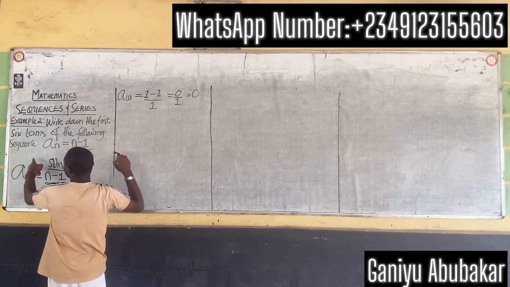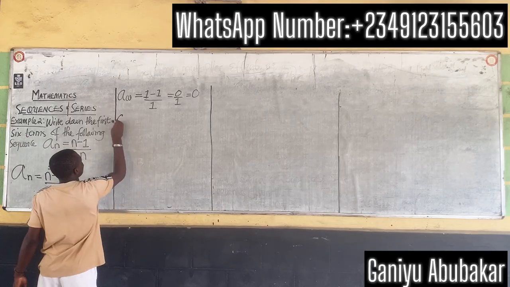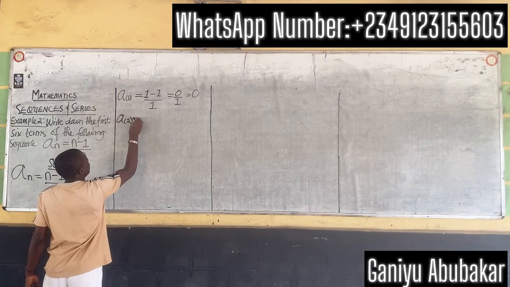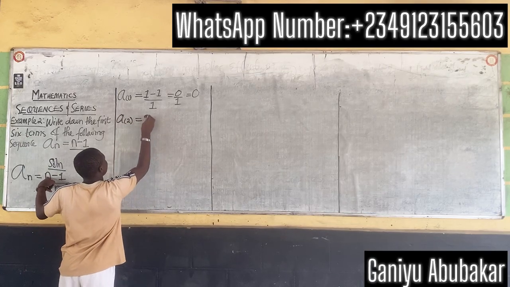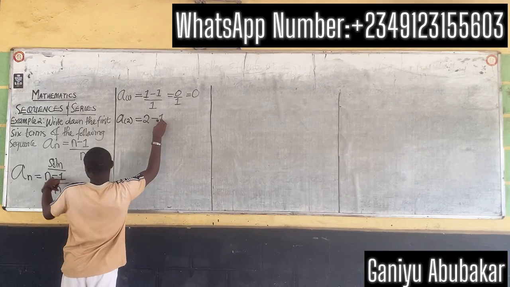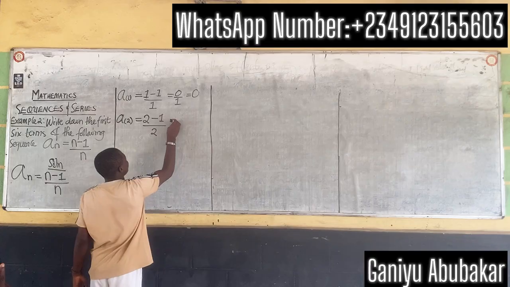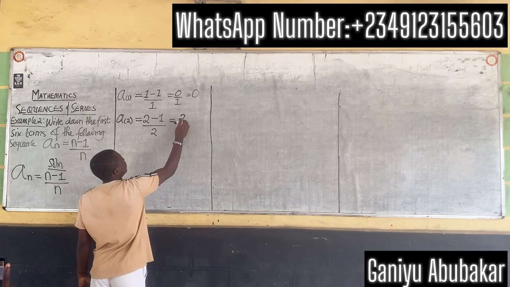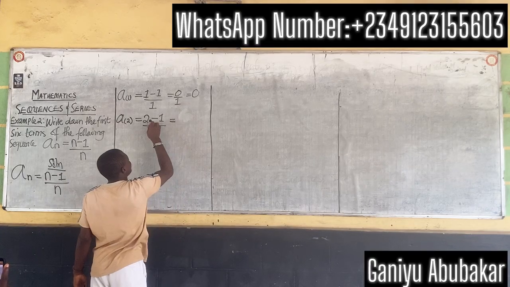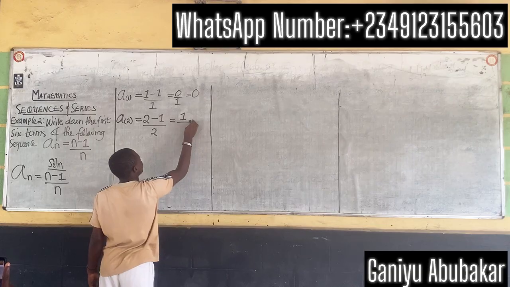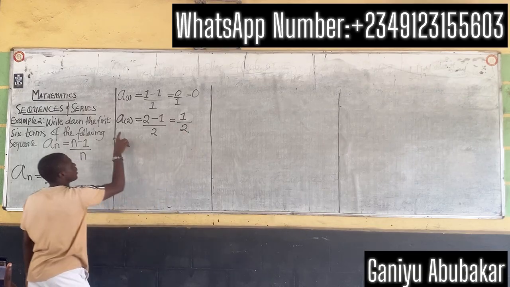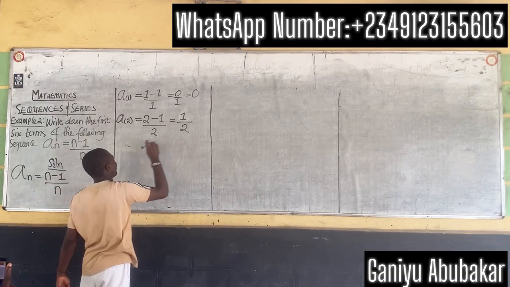Because I go to 6, let's put n as 2. When n is 2, that gives you 2 minus 1 over 2, which is 1 over 2. So when I put n as 2, I had half, 1 over 2.